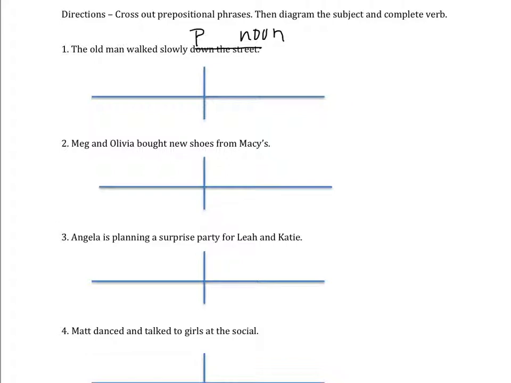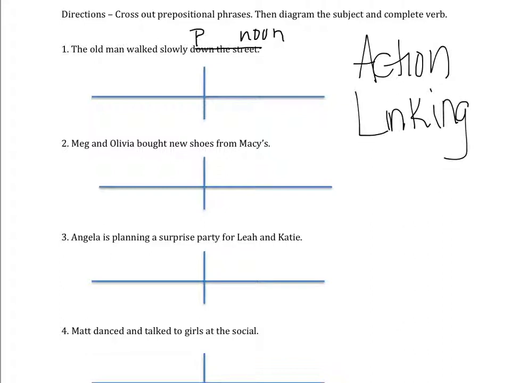To find it, you could also ask yourself, down what? Down the street. There's your prepositional phrase. That leaves us with finding the verb. The verb is always going to be one of two things, either an action verb or a linking verb. Well, I know the linking verbs are am, are, is, was, were, be, been, and being. I don't see any of those in here. Therefore, it must be an action verb.